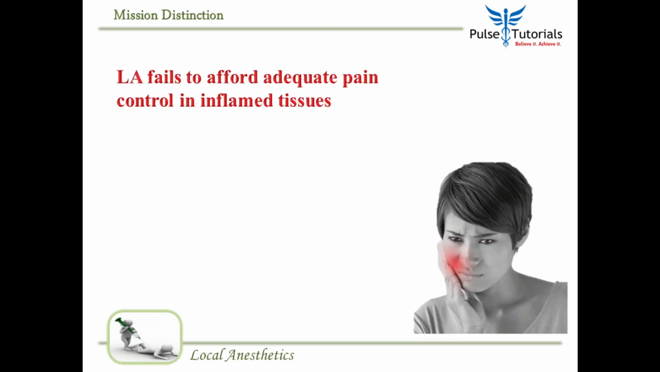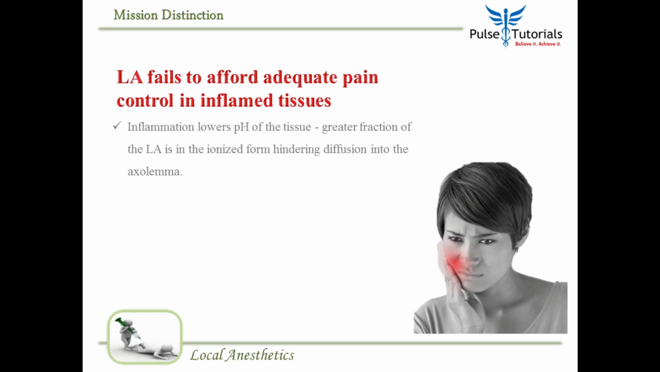Now, despite local anesthetic being such amazing medications at blocking the action potential of nerve, at the site of inflamed tissue, local anesthetic does not give good pain relief. Now, why would that be? 1. The inflammation lowers the pH of the tissue. The tissue becomes more acidic, and as a result, the local anesthetic becomes more ionized. Remember, I said unionized form of the drug crosses the neuronal membrane. If the drug is getting ionized, it can't diffuse inside the axolemma. Axolemma is the axon's cytoplasm. So it does not go there, and as a result, it can't work.